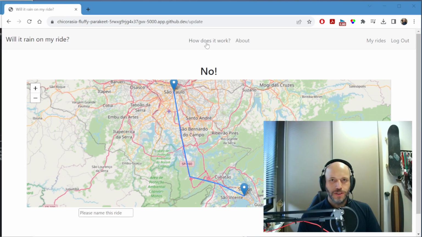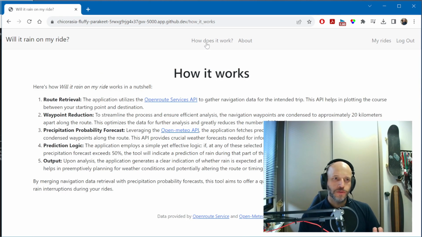So how does it work? It relies on two APIs, Openroute Services and Open-meteo. First, the app uses the Openroute Services to gather navigation data for the intended trip. This will plot the course between the start point and the destination.